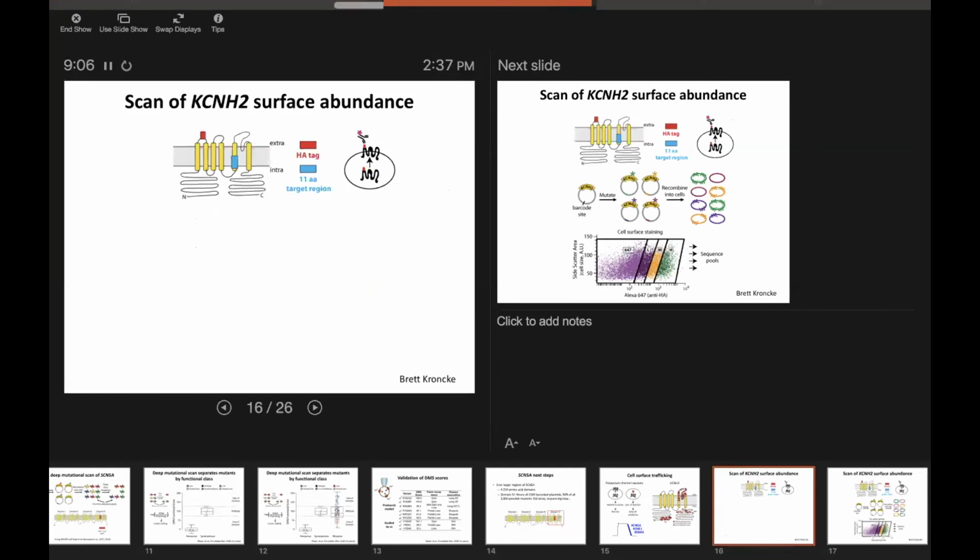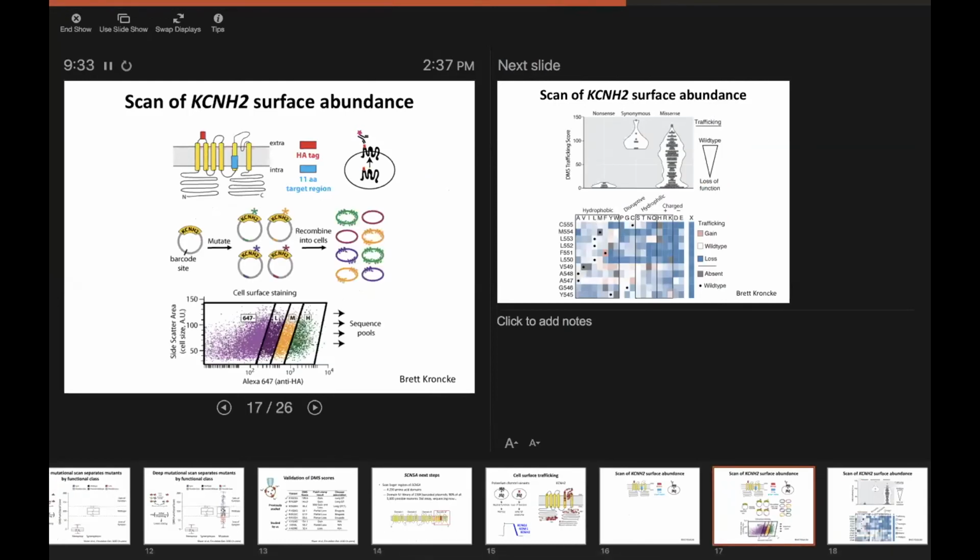Shown here is an example of how we actually do these measurements. We have a small epitope tag in an extracellular loop of the protein, such as an HA tag. And then if we stain live cells, which have an intact cell membrane, with an antibody against that tag, we are only measuring the protein at the cell surface. And we've done validation of these tags across a whole number of genes and showed that we can get good tags that work. So what we do is we take a library of these mutants, and they presumably have differential cell surface abundance.